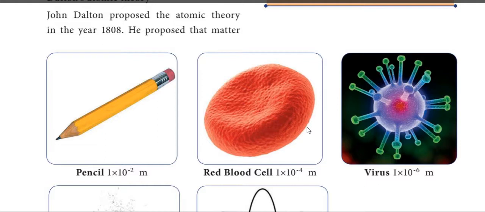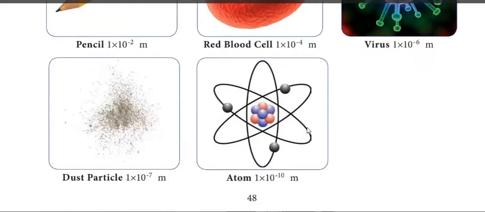I will ask one question. Could we see the atom with our naked eyes? Just imagine dust particles. Some dust particles we can see, but they are big in size. The smallest, very fine dust particles are 1 into 10 power minus 7 meter. Atom is even smaller than dust particles.